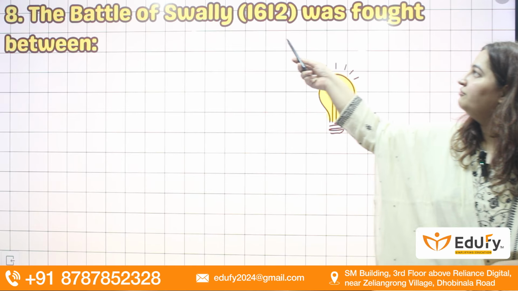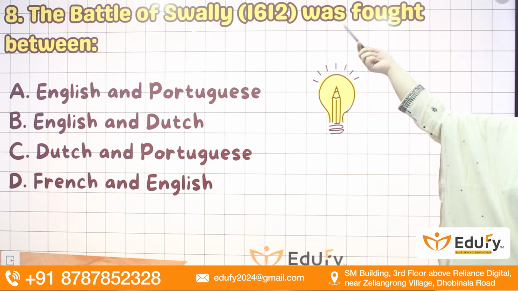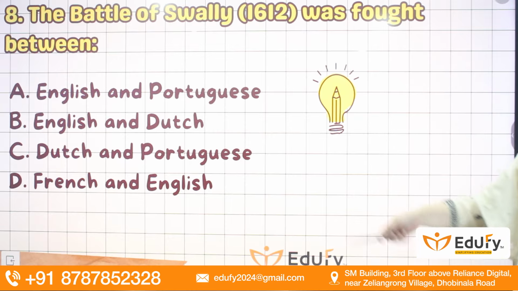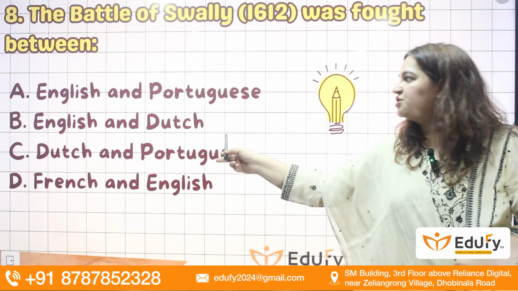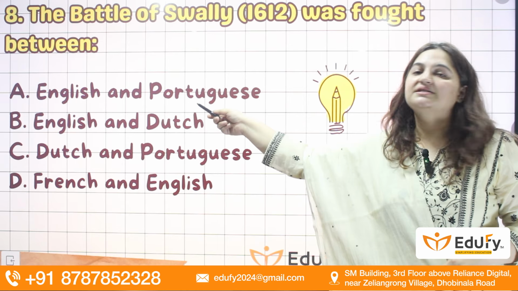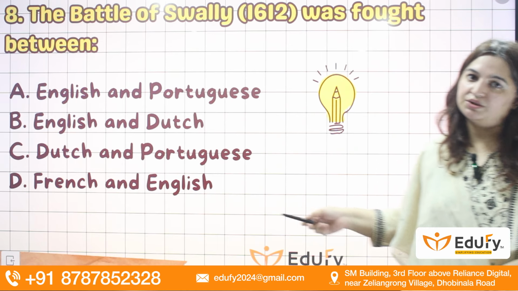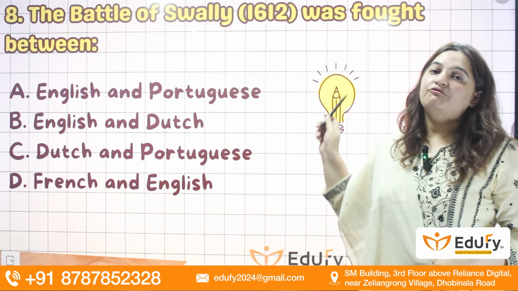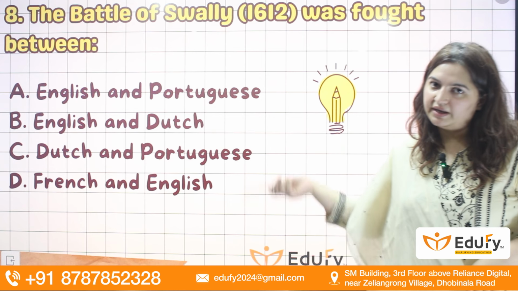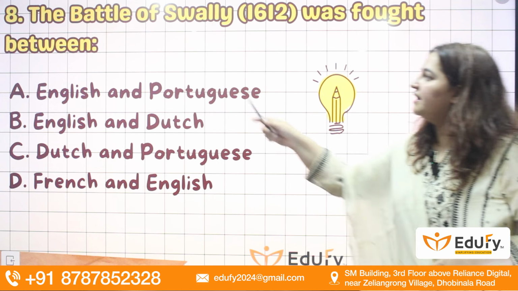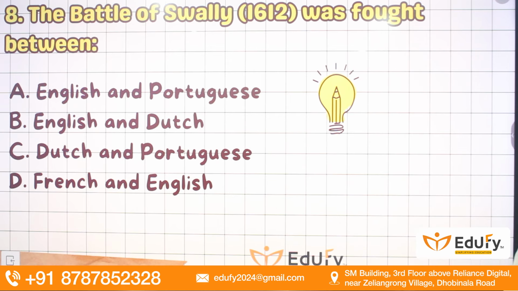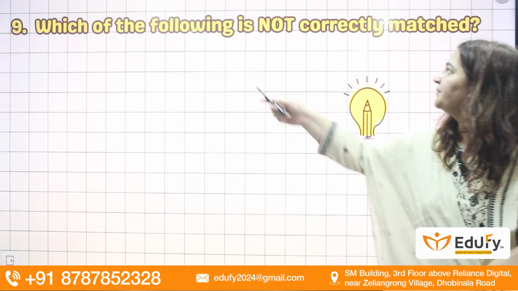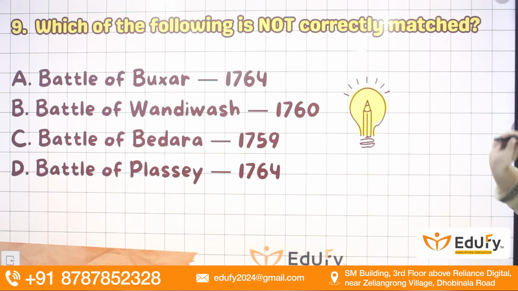Next question, the Battle of Solihull, also called Savali, in 1612 was fought between A, English and Portuguese, B, English and Dutch, C, Dutch and Portuguese, D, French and English. Answer is A, English and Portuguese. After this battle, there was an end to the dominance of the Portuguese in the Indian subcontinent, and this end was given by the English to the Portuguese when they defeated them in the Battle of Solihull. So remember this battle.